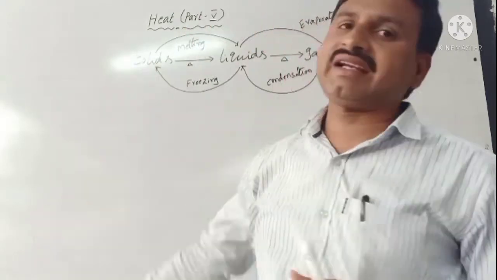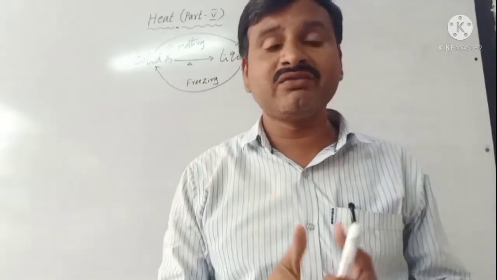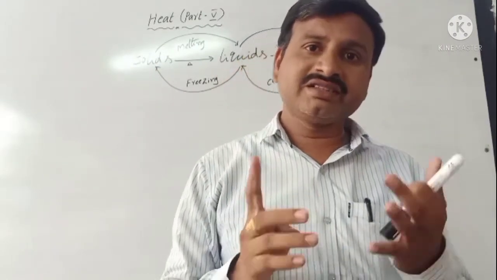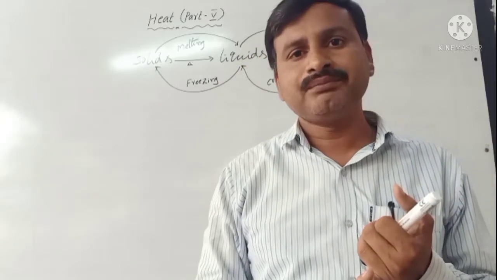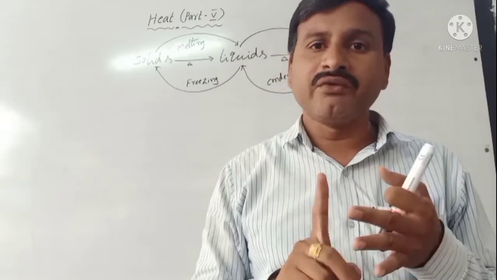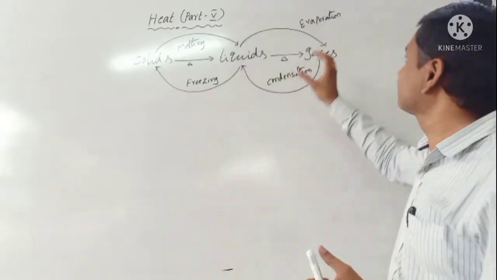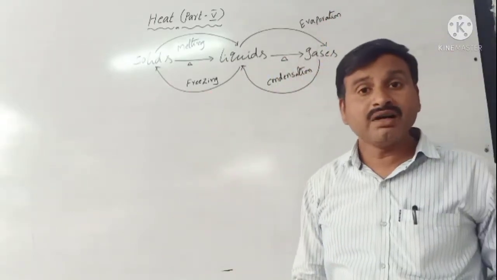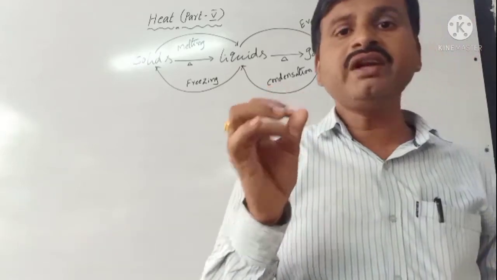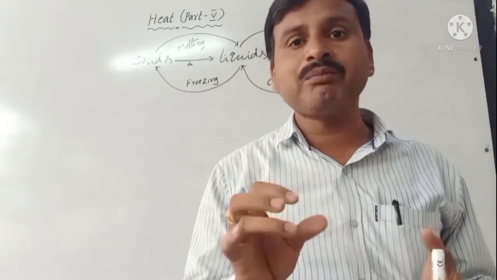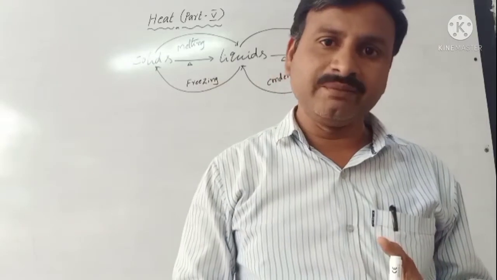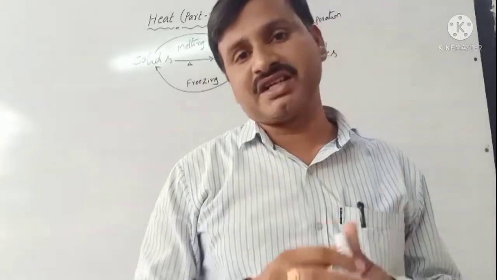Evaporation influencing factors, we already discussed. What are the influencing factors? More surface area, humidity, wind speed and temperature. These 4 factors influence evaporation. But boiling depends only on atmospheric pressure.